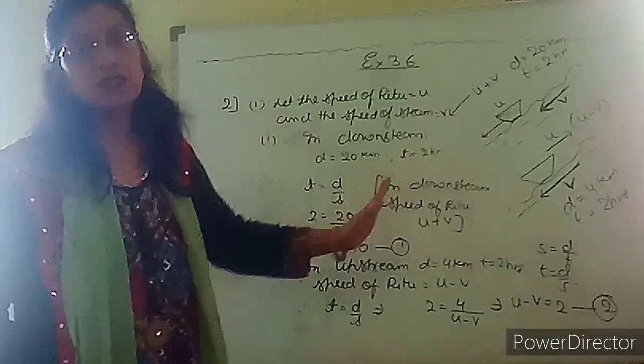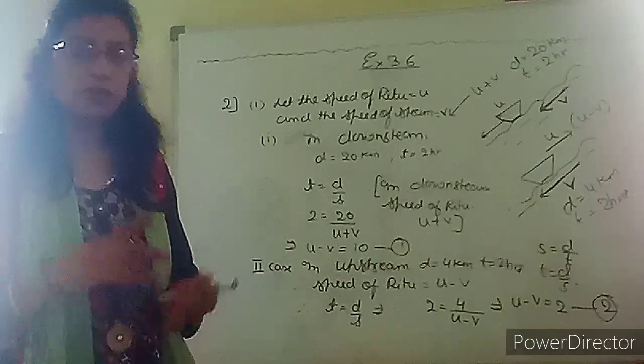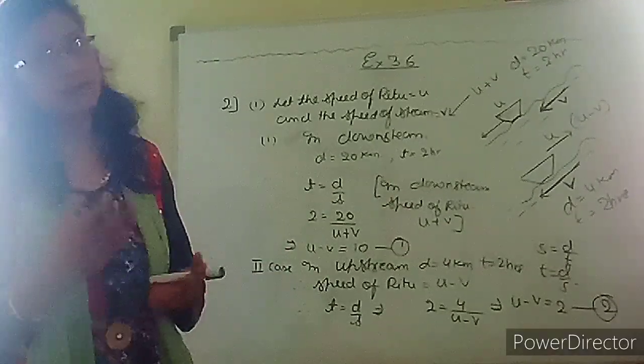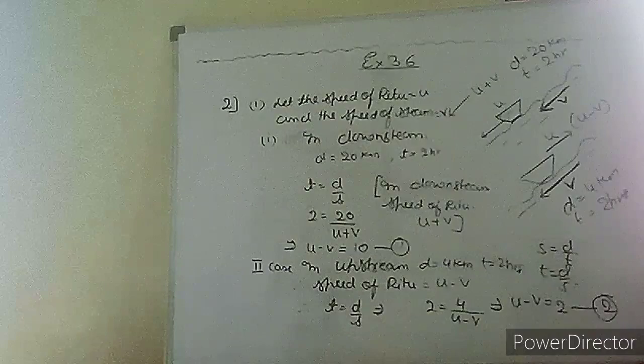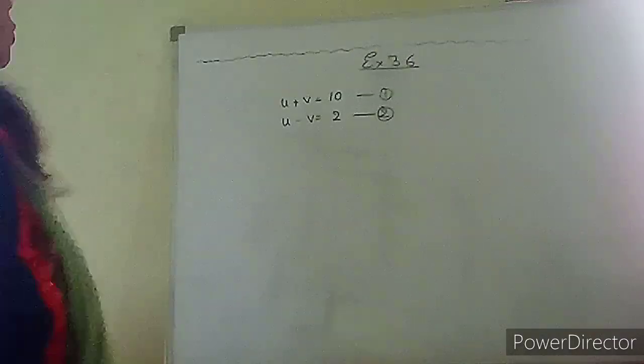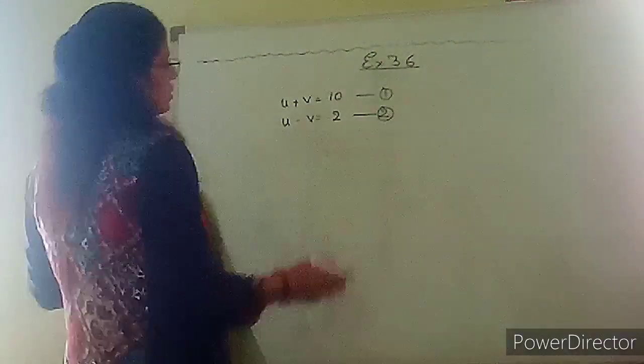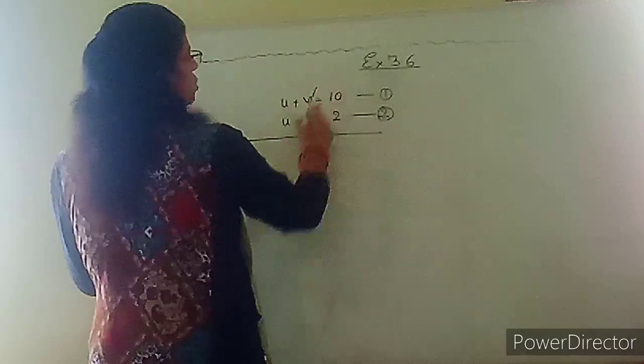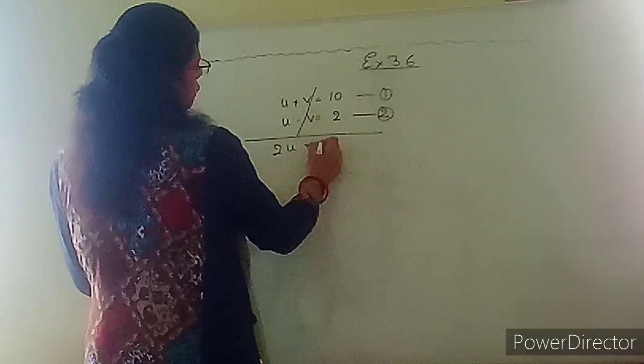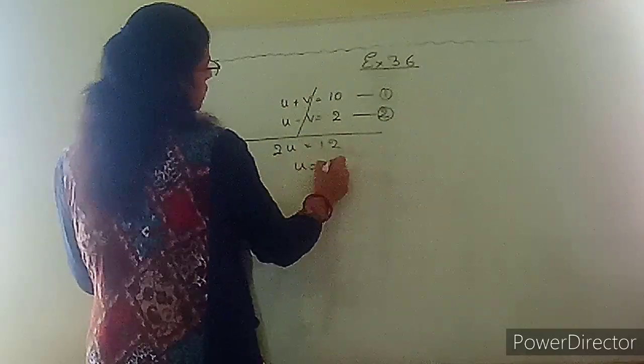Let us solve two equations. We will get the speed of both, that means Ritu and stream. Okay, so let us solve these. So we had two equations. These two equations we got, solve it by elimination method. So we got 2u equals to 12 and u is equals to 6.